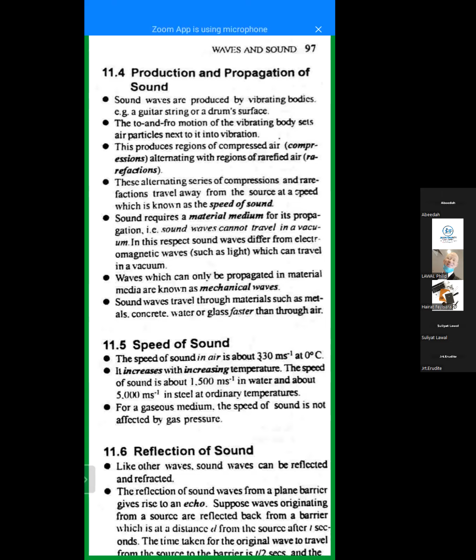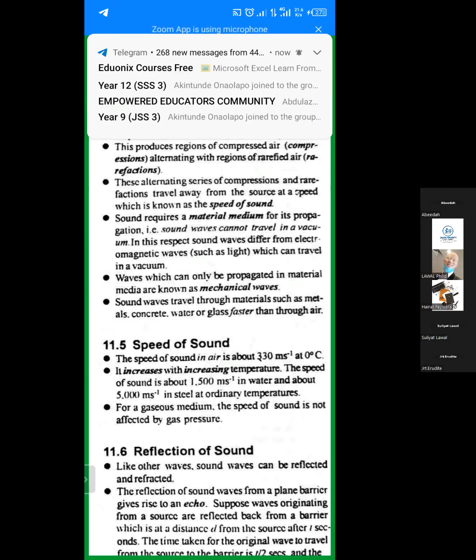So for any object to vibrate, the molecules of that object must be experiencing some motion. That is why they are vibrating. And in the course of vibration, of course, sound is produced. Examples of bodies that vibrate easily are guitar strings, drum surfaces, even your wall. When you slap your wall, it will produce sound, because there is a vibration.